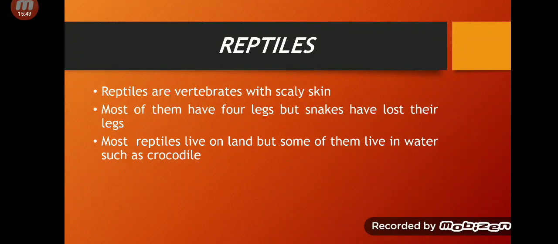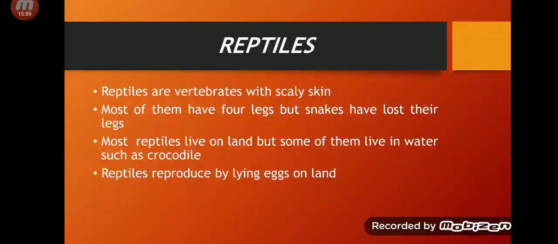So most reptiles live on land, but some of them live in water, such as alligator or crocodile. Reptiles reproduce by laying eggs on land. Amphibians lay eggs in water. Fishes lay eggs in water. But reptiles lay eggs on land.